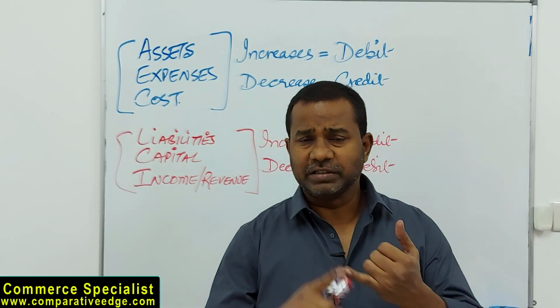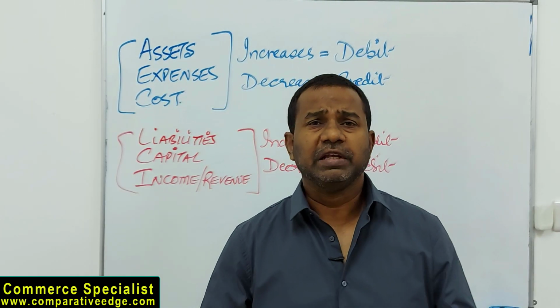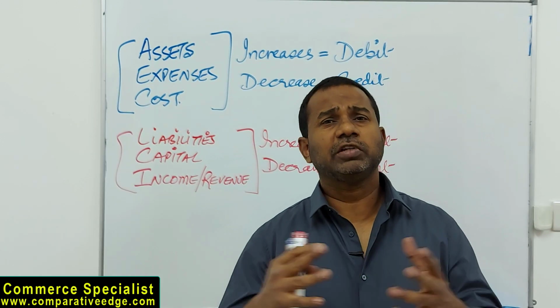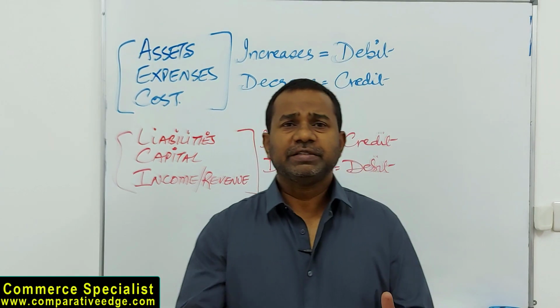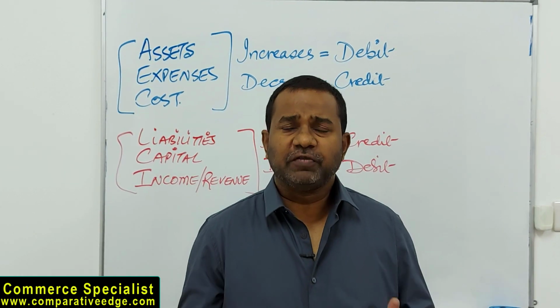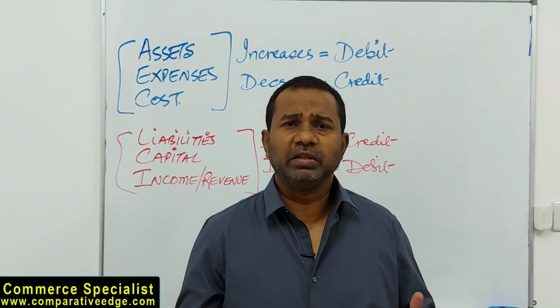So guys, the rules of debit and credit are right in front of you. I've explained what assets, liability, capital, income, cost, and expense are, the basic accounting equation, the extension to it, and the meaning of assets, liabilities, and capital. So guys, this was all about the basics of accounting, the 6 steps of accounting, and the rules of debit and credit.